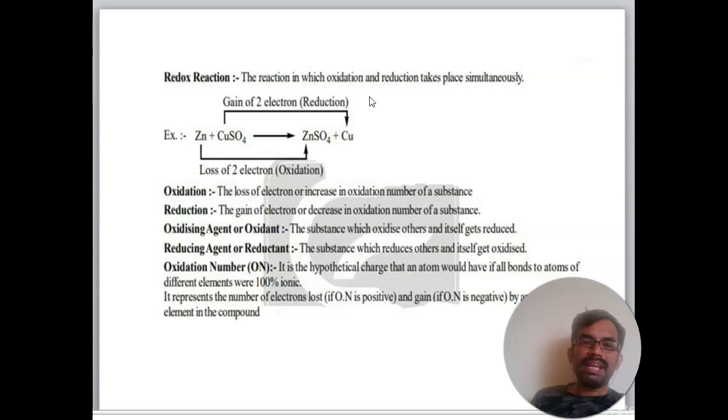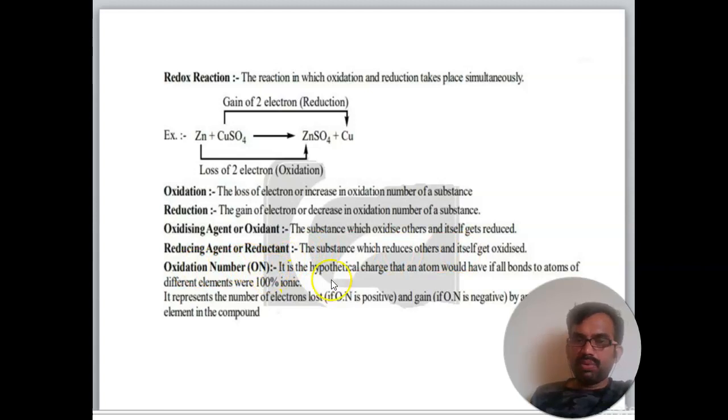So you can see zinc plus copper sulfate gives ZnSO4 plus Cu. Gain of 2 electrons is reduction, losing of electrons is oxidation. You can see here again, what is oxidation? The losing of electrons or the increasing of the oxidation number of the substance. What is reduction? Gaining of electrons, or decreasing of the oxidation number of the substance. An oxidizing agent or oxidant is the substance which oxidizes others while itself gets reduced. What is a reducing agent or reductant? The substance which reduces others while itself gets oxidized.